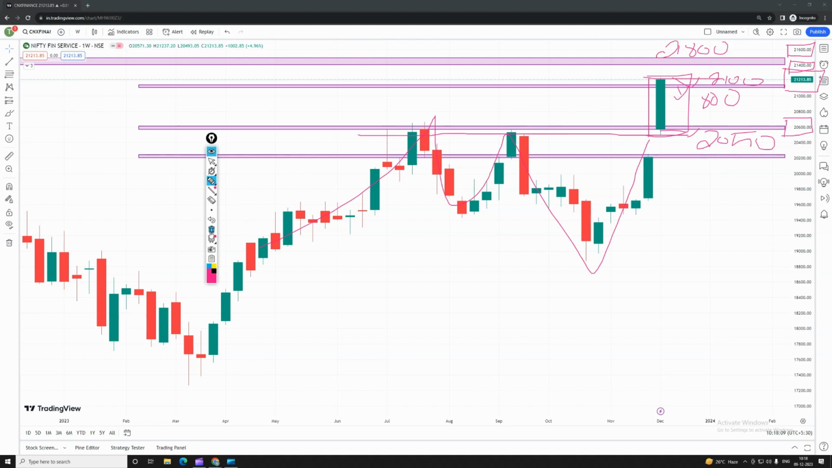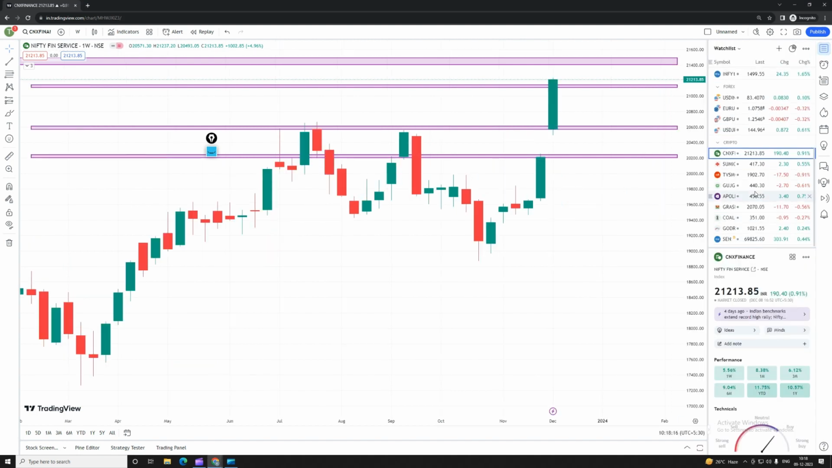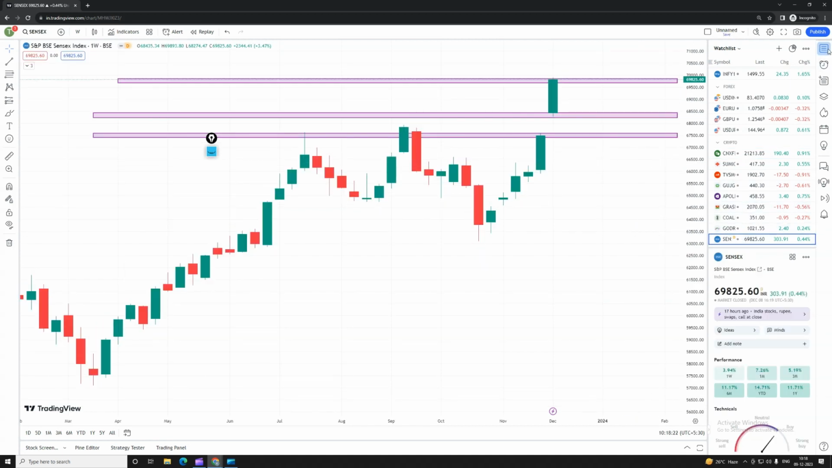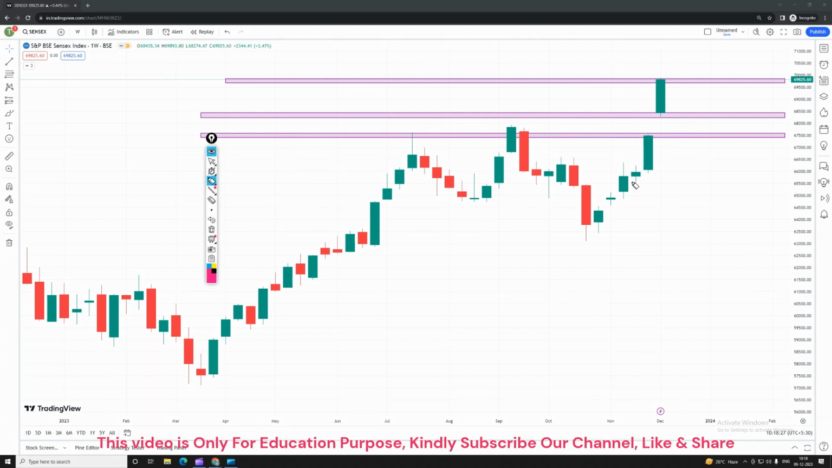Now let's look into the Sensex. What happens in the Sensex? How are we going to take a trade in the Sensex, guys? Here you can see the same thing happened in the Sensex. It has had the same price action. It has broken the resistance over here. According to the price action, it's a bull run, guys. It has broken the swing levels and moved on the higher side.